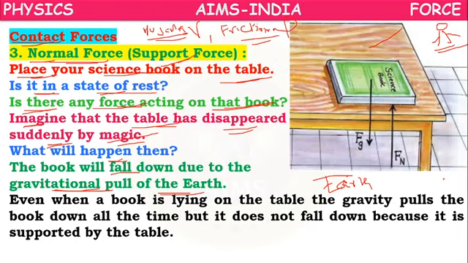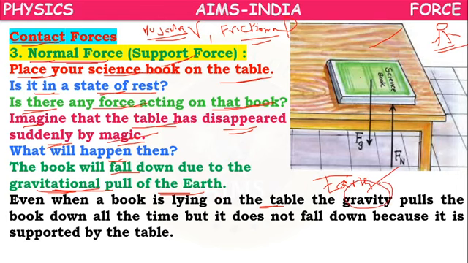Okay, next. In the absence of the table, the book is falling down because gravitational force is acting. Now, if there is a table, does gravity still work? Yes, it will.